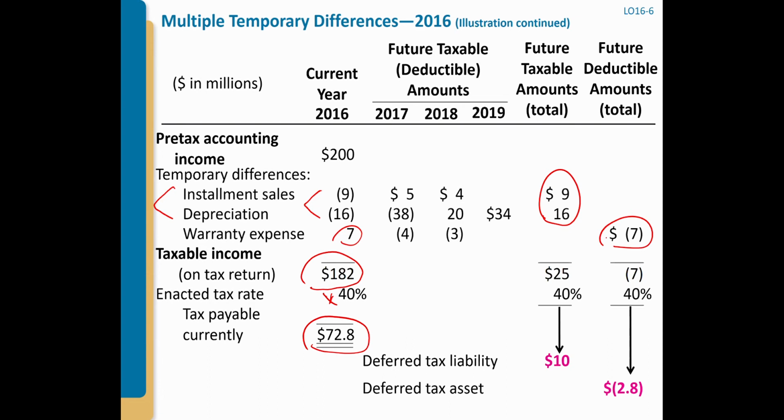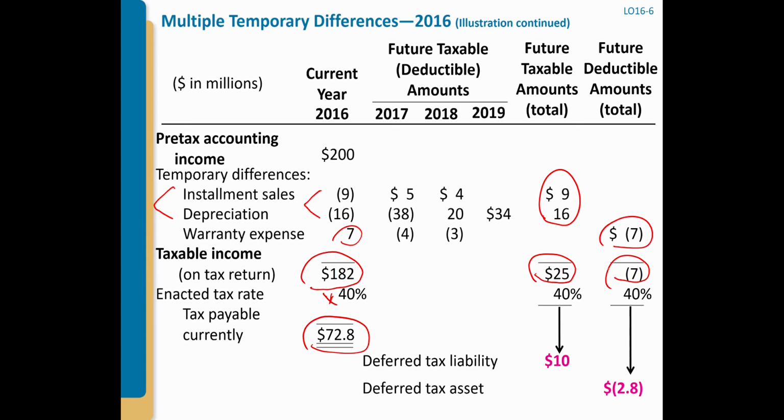So you group them together. For those two, 1 and 2, you group them together. So the total future taxable amount is 25. And the number 3 difference is only 1, we only have 1, right? So the total future deductible amount is 7.